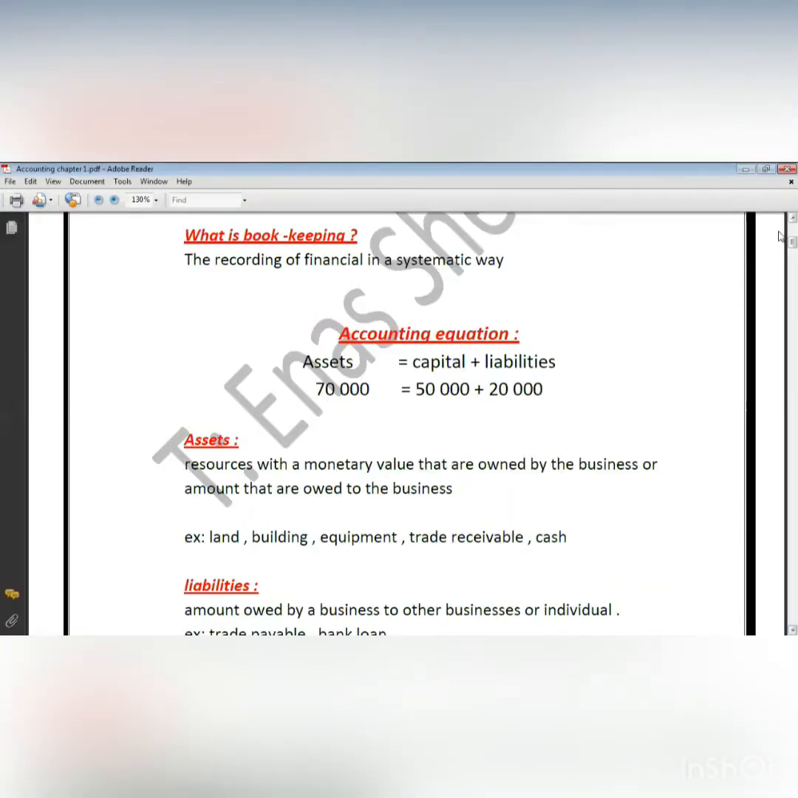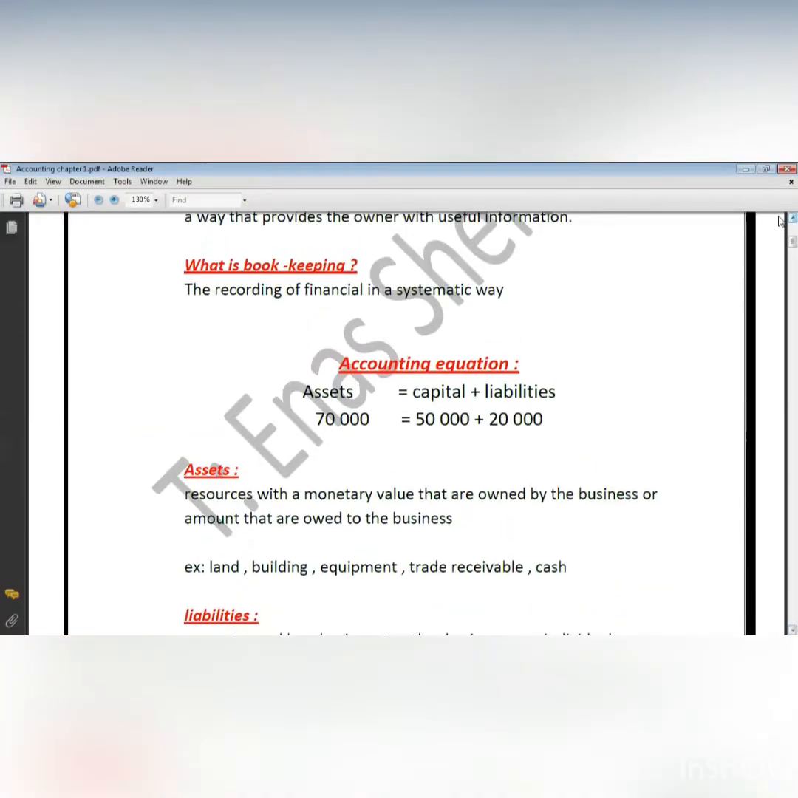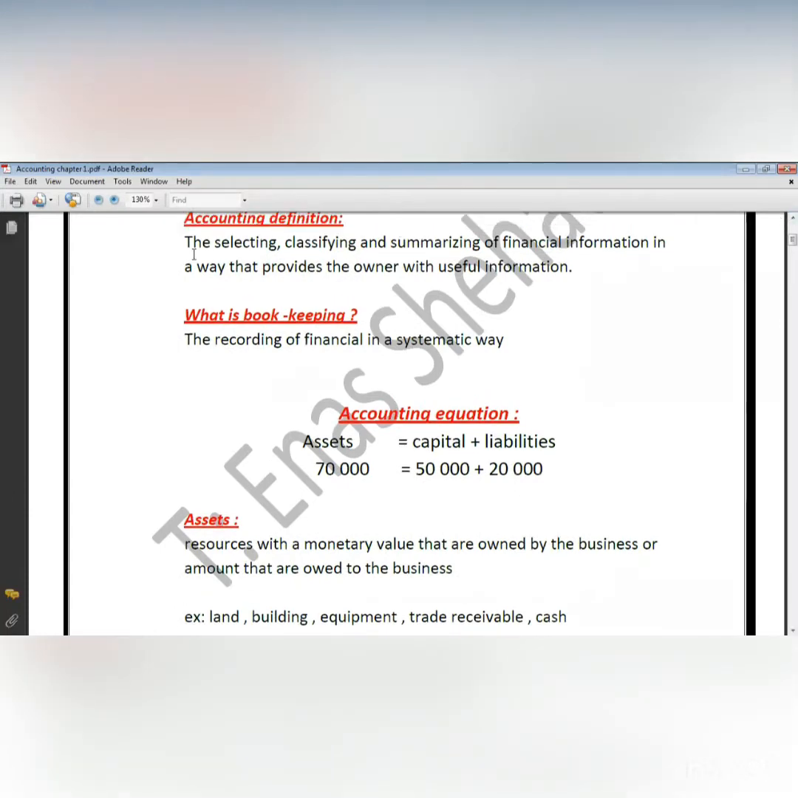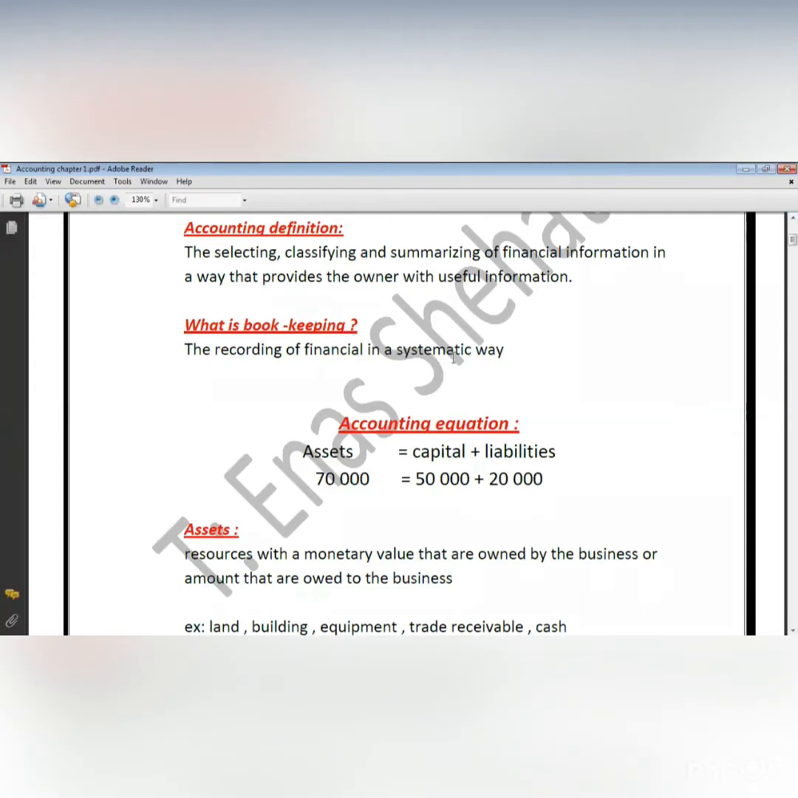The definition of accounting says that accounting is a process of selecting, classifying, and summarizing financial information in a way that provides the owner with useful information. So I'm going to classify the financial information, which is anything related to money, summarize it, and put it in a specific way that will be useful for the owner of the business.